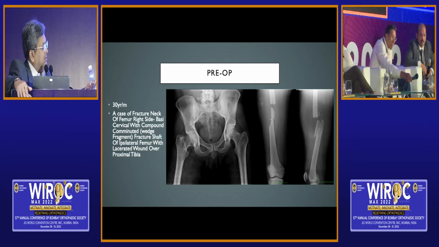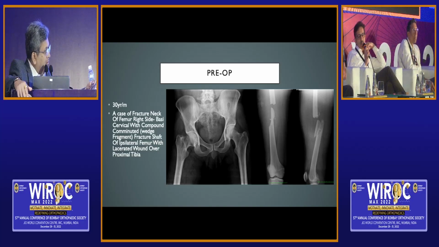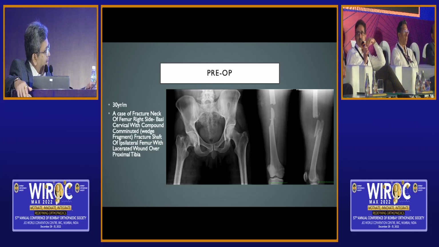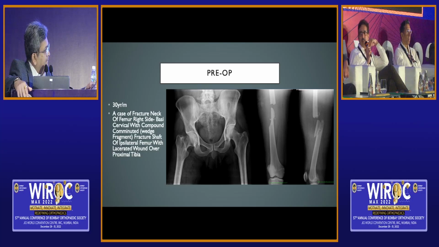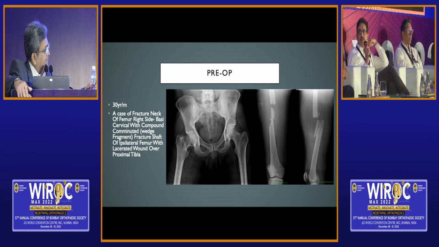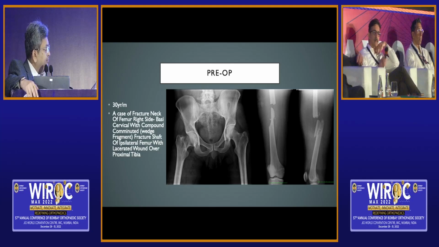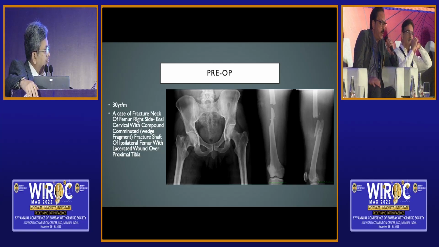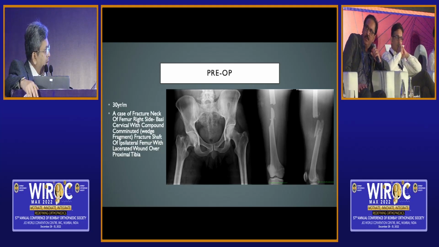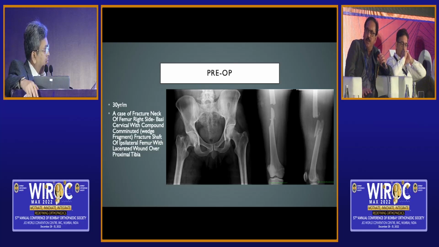Avinash, any tricks? Choice of implant according to literature is actually Intertan, because it has good rotational stability. You can compress it on the table, it is a biomechanically very sturdy implant, and these are Pauwels 3 fractures, so that's what literature says. Intertan. Okay. Atul? Can be a good option, but personally I would do a DHS and derotation screw.